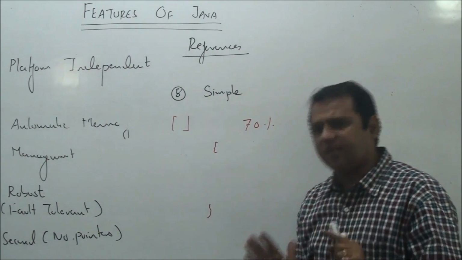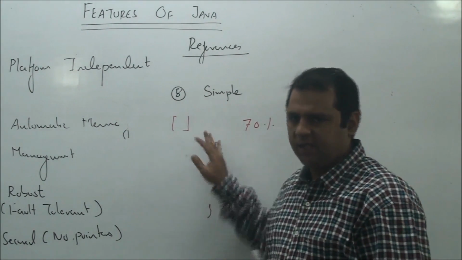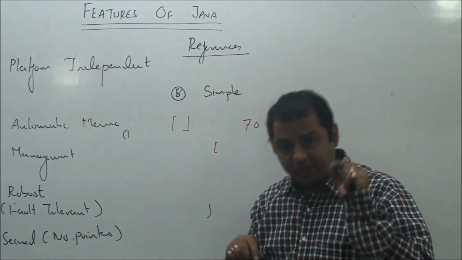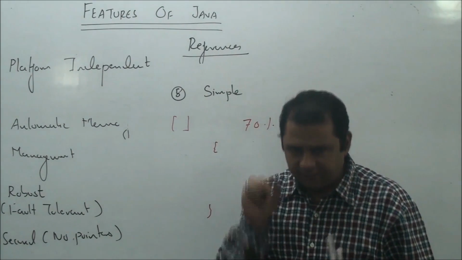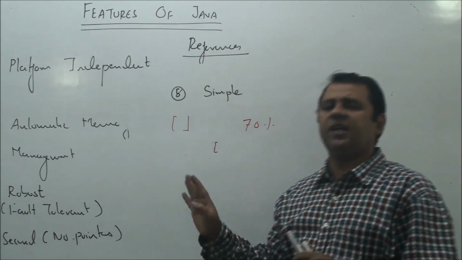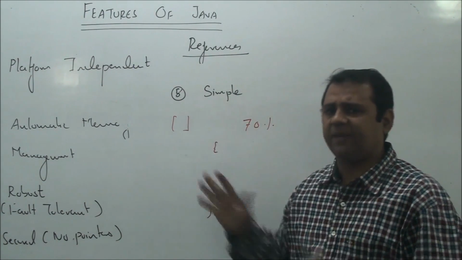So if you have a basic knowledge of those languages, you can easily go through Java, you can easily learn Java. There is no drawback in that, there is no difficulty in that. Although if it's your first language, you might find some things to be difficult, but if it is your second language after C and C++, Java is very easy to learn. So it's truly said that Java is one of the most simple languages to learn.